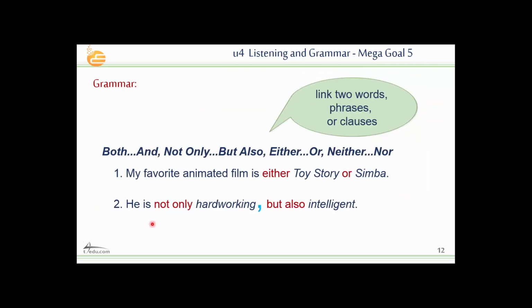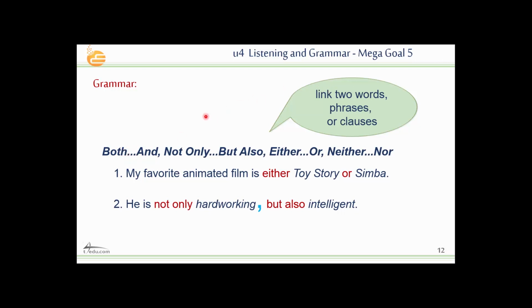Now let's move to the grammar. For conjunctions, we have two kinds: paired conjunctions and coordinating conjunctions. The paired conjunctions are like both and, not only but also, either or, neither nor. What's the meaning of paired conjunction here? It means two words. We use them to connect two clauses.